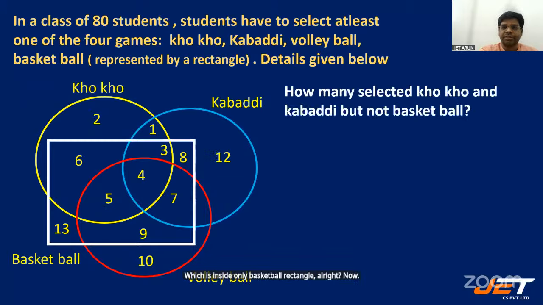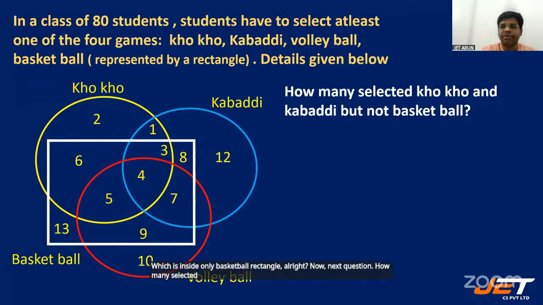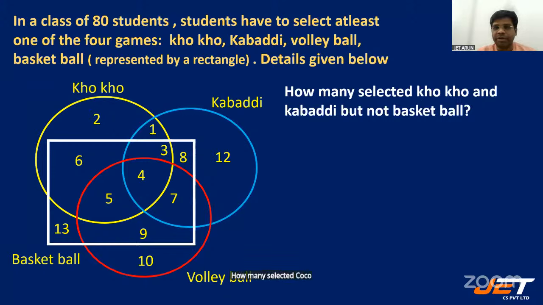Now next question. How many selected Kho-Kho and Kabaddi but not basketball? How many selected Kho-Kho and Kabaddi but not basketball? Study the Venn diagram closely, students. Look at the regions. If you understand the region correctly, you will understand which number falls in that region is the answer.